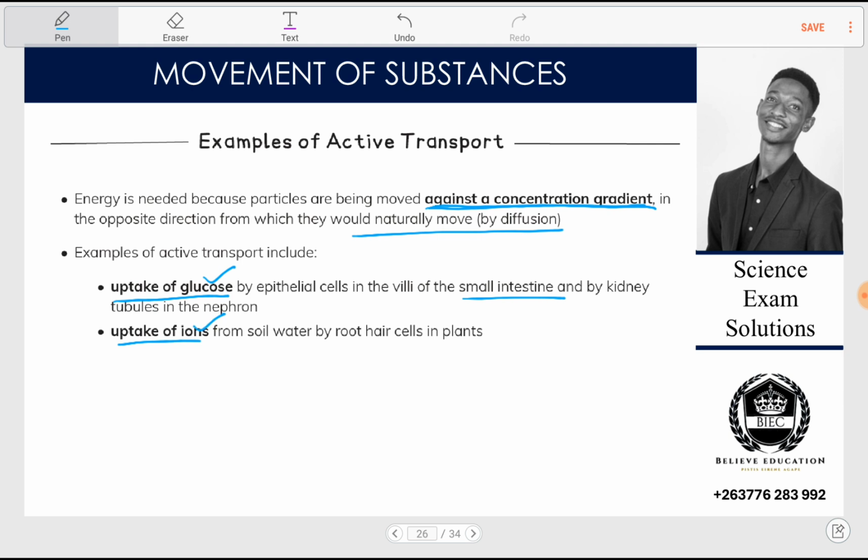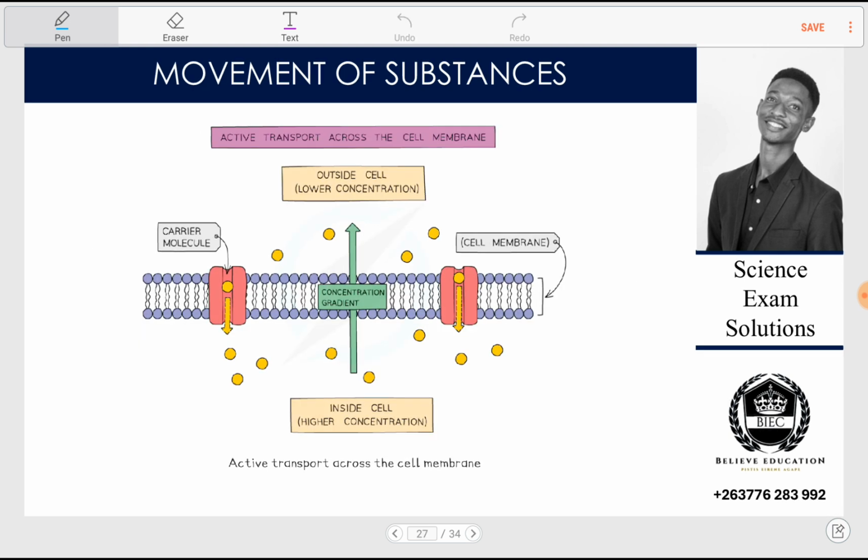And now we want to look into this active uptake, like what exactly is happening. Now let's look at this diagram, and here we have our double membrane here, right? In a double membrane here, let's study two things here. In the outside of the cell, we have lower concentration, and then in the inside of the cell, we have higher concentration.